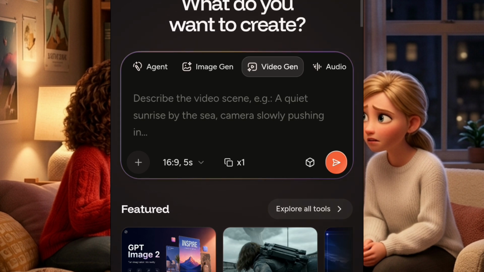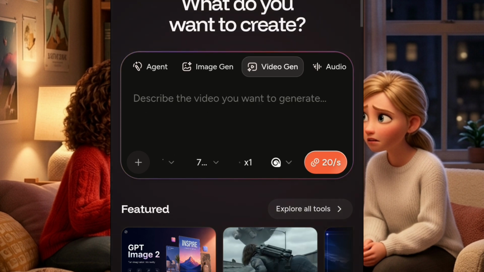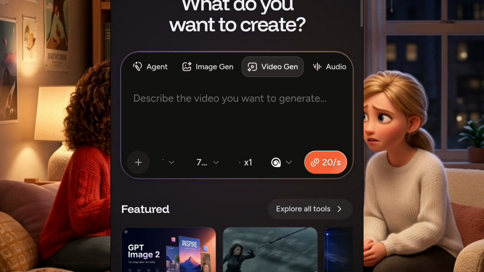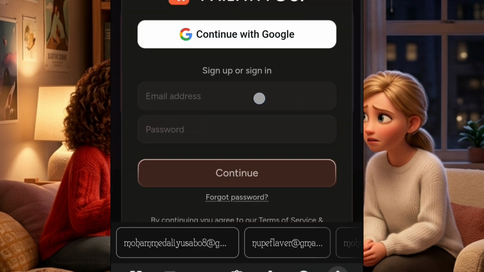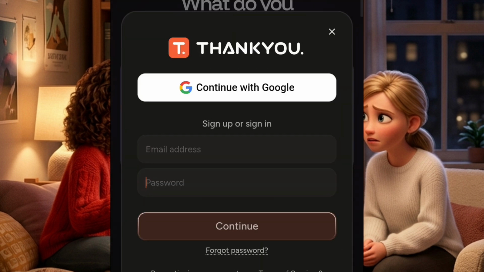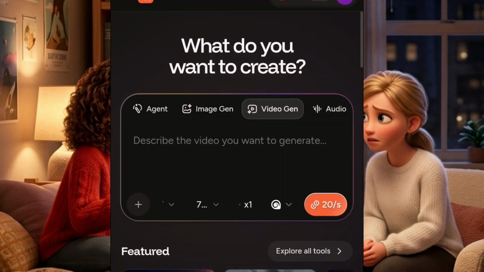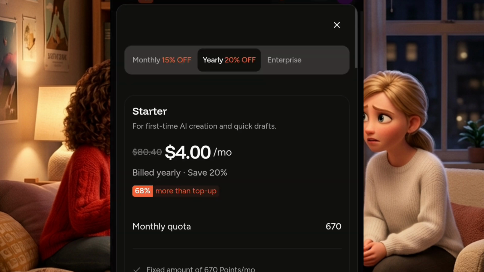Now, when you click on it, it's going to open like this. If you have not registered, it will ask you to register, and after you register, they are going to give you free credit. You click on start creating. I have an account with them before, so I just need to log in. As you can see, I have 100 credit right now. Just register a new account and they are going to give you 100 credit.